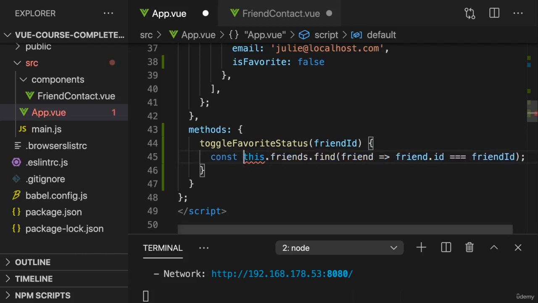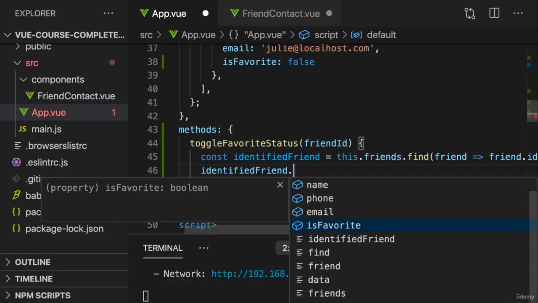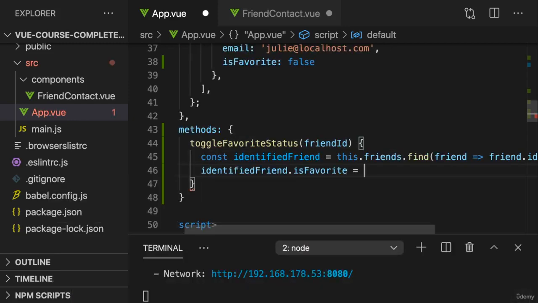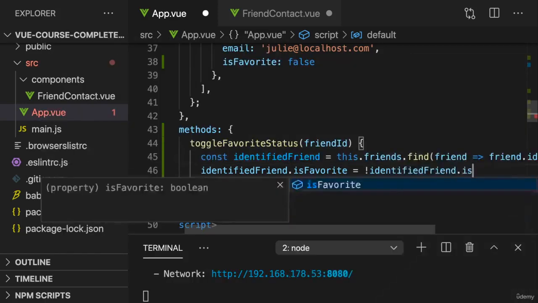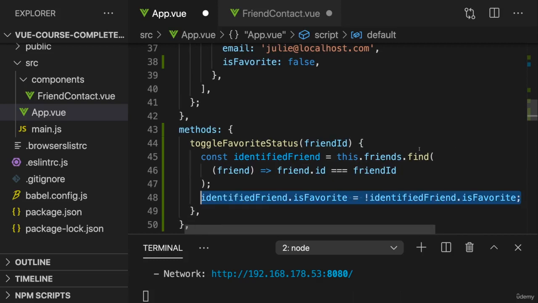This is then the identified friend, we could name it. And on that identified friend, we can now set isFavorite to what is currently not. And this will change that data.